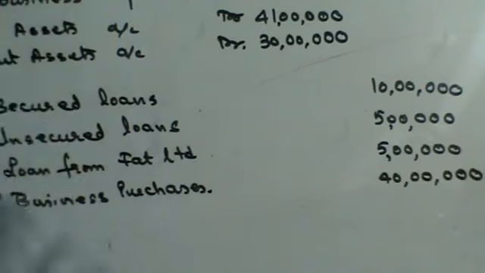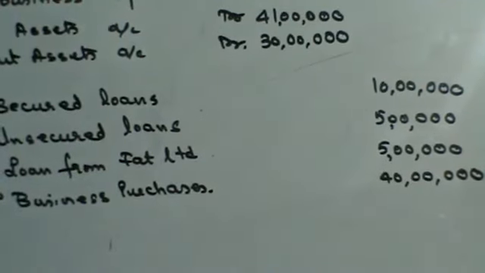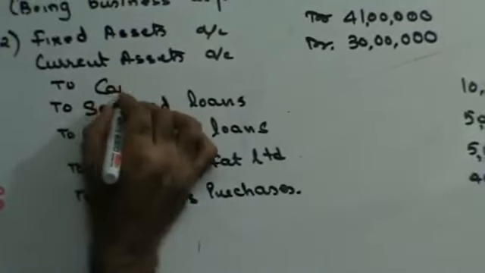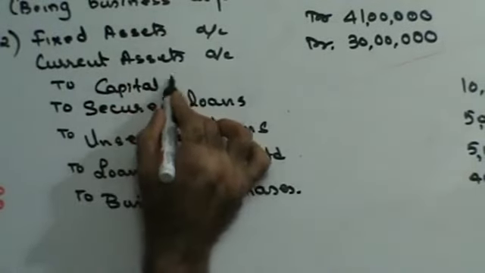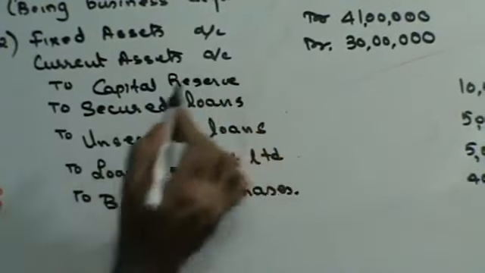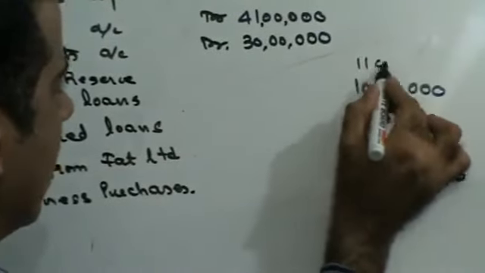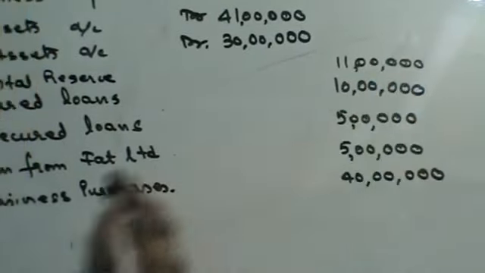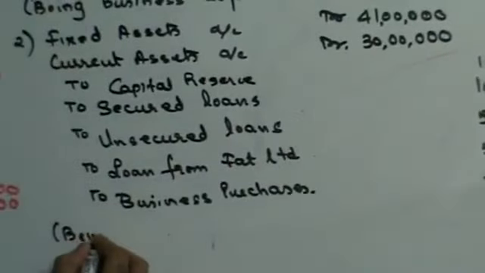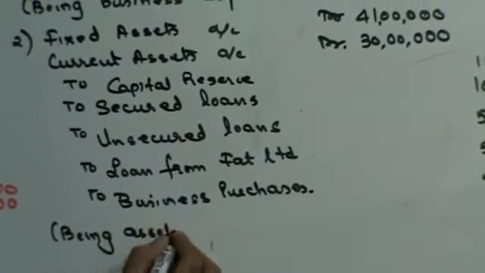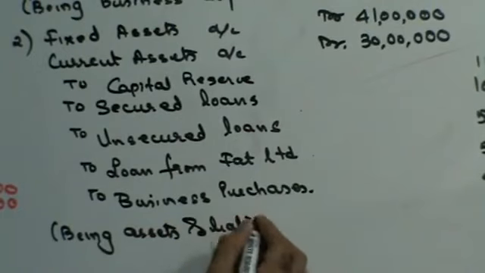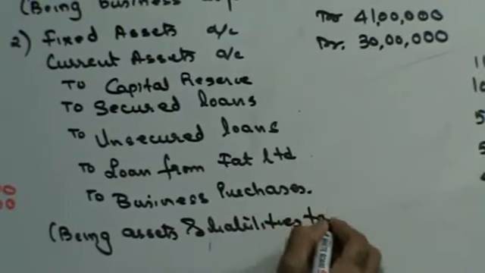Someone please find out the difference and tell me how much is the difference? 11 lakhs. Which side is bigger? Debit is bigger. So this is going to be to capital reserve. If debit is bigger, the difference is written as capital reserve. If credit is bigger, then the difference is written as goodwill. 11 lakhs. Being assets and liabilities taken over.